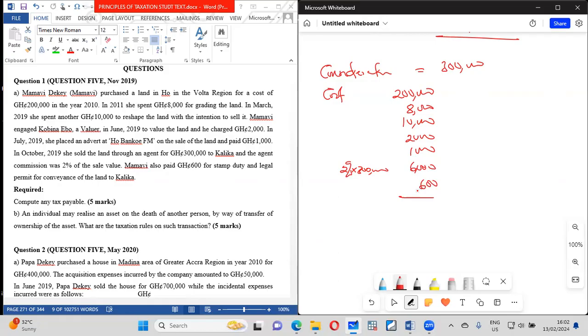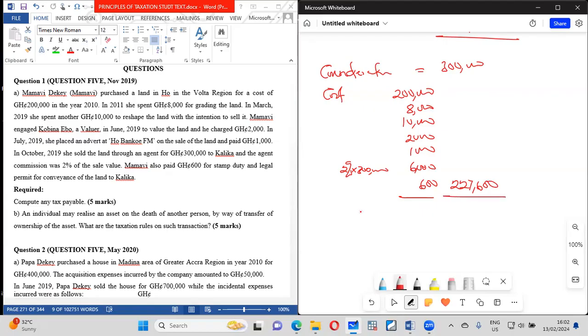So let's add 200 plus 8 plus 10 plus 2 plus 1 plus 6 plus 0.6. That is 227,600. These are all the costs. Did he replace it? No, there's no replacement.